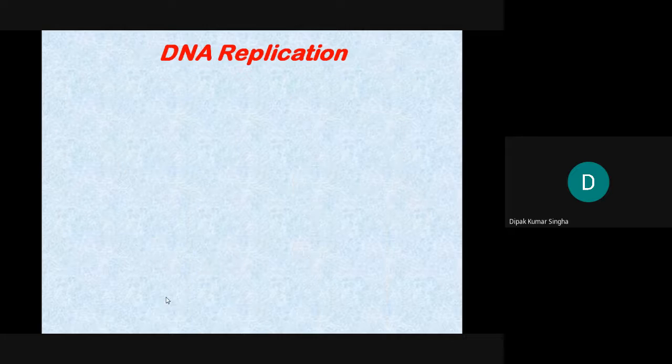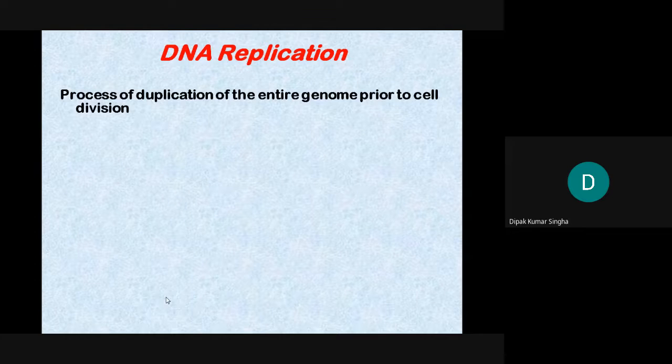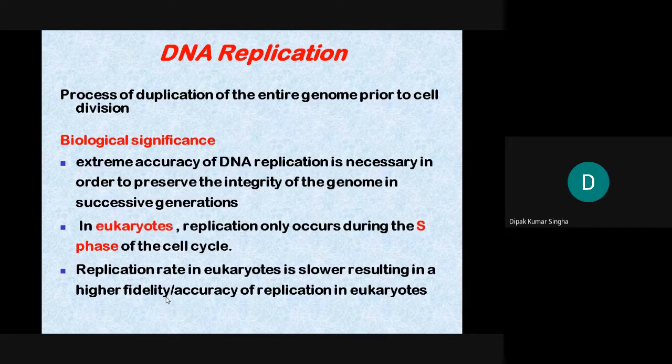Next, replication. It is the process of duplication of the entire genome prior to cell division. The biological significance is that extreme accuracy of DNA replication is necessary in order to preserve the integrity of the genome in successive generations. This is the main theme, the main function of replication.